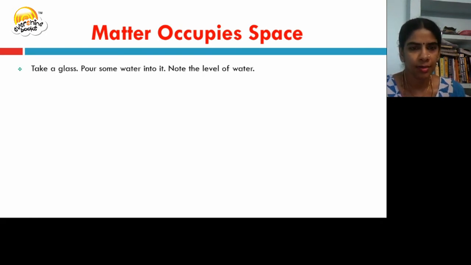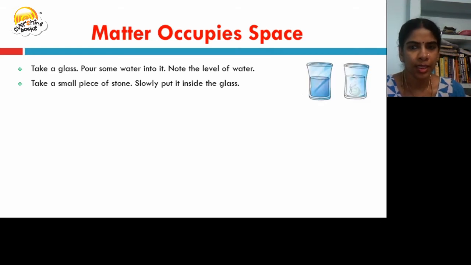Take a glass, pour some water into it. Note the level of the water. Take a small piece of stone, put it slowly inside the glass. What will you observe?